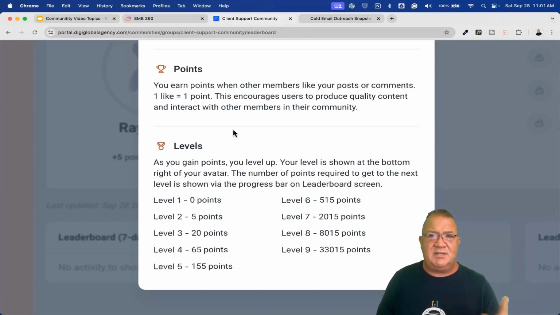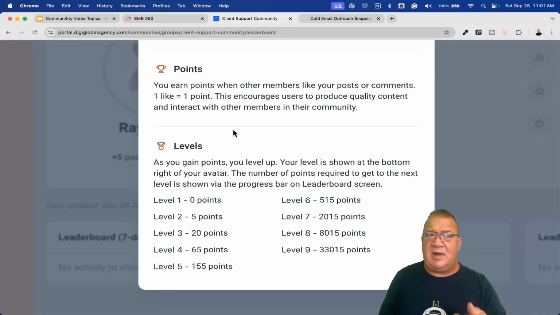This is really good because this is the kind of thing, as an admin, that you want to do inside of your Facebook group and even inside of your school communities to get people to interact with you. When people interact with you, then you get points for doing that. So it promotes you for creating posts, which is what you want. You want people to be engaging in your community.